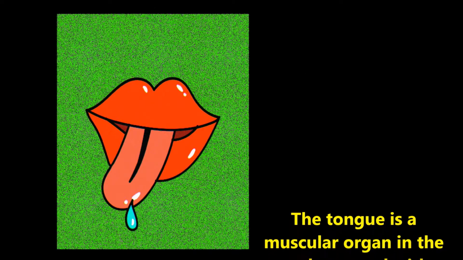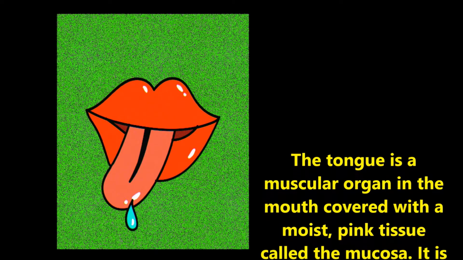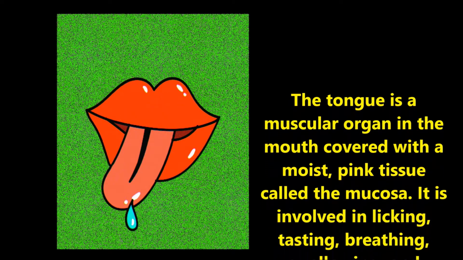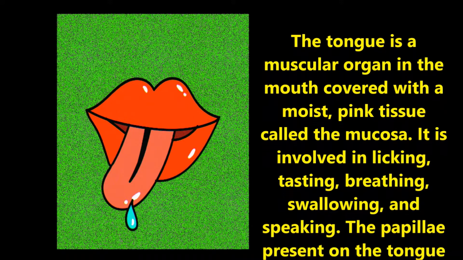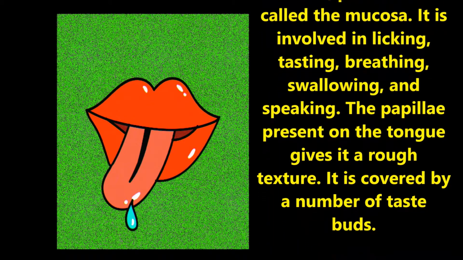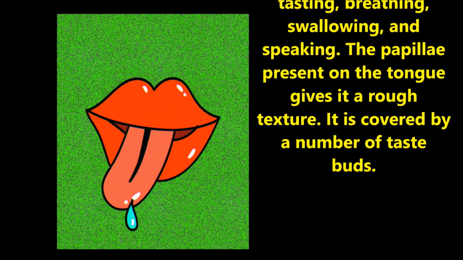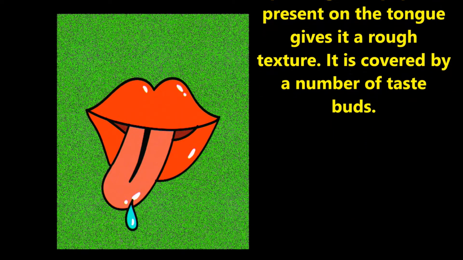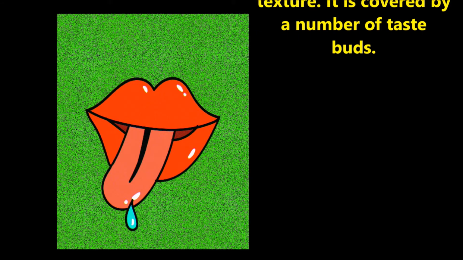Children, the tongue is a muscular organ in the mouth covered with a moist pink tissue called the mucosa. It is involved in licking, tasting, breathing, swallowing, and speaking. The papillae present on the tongue give it a rough texture, and it is covered by a number of taste buds.